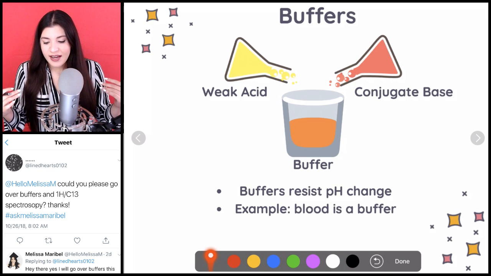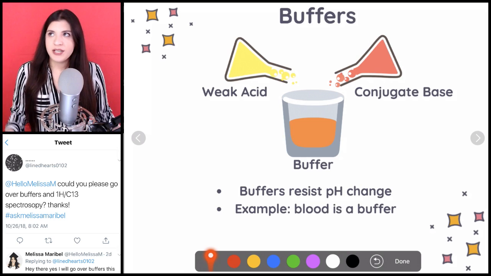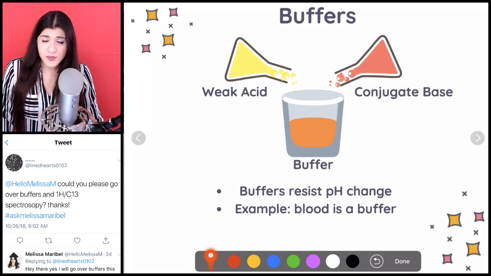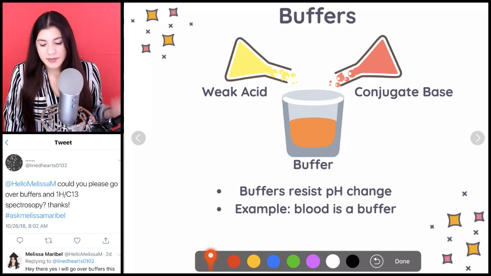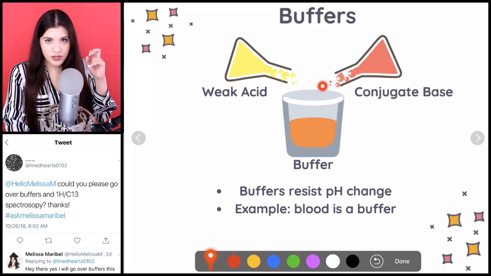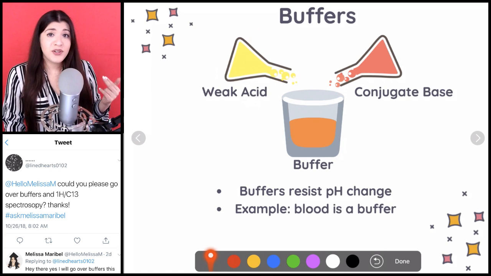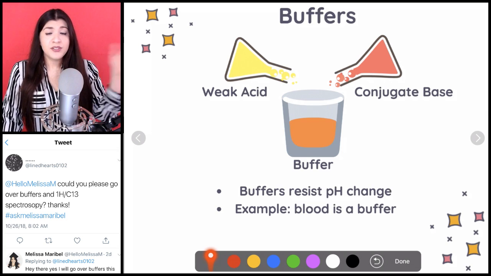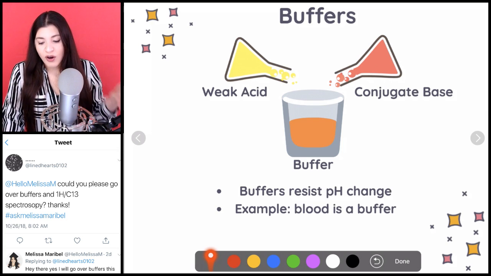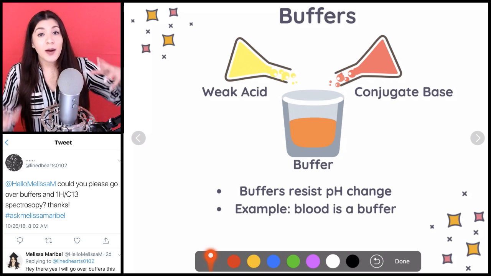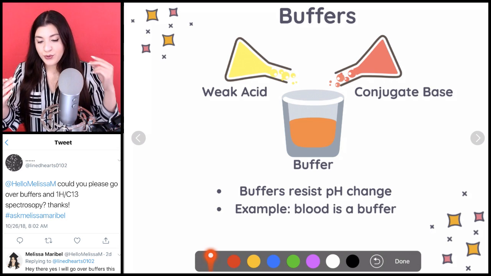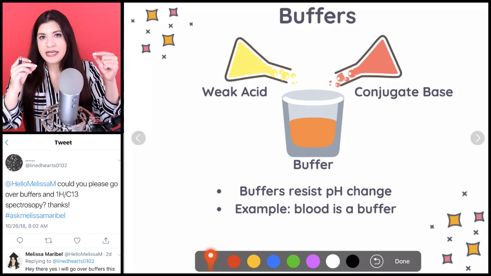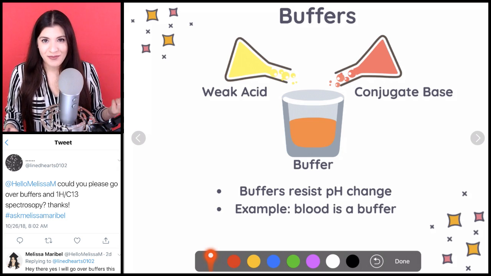And then let's say a different case where I were to drink something rather basic, like milk. If I were to have a glass of milk, which is more basic, then what happens in my blood is the weak acid, which is part of the buffer, is going to neutralize the basic milk or whatever substance I consume. So that's essentially the concept: the buffer is going to resist or neutralize, so there isn't a major pH change no matter what I'm adding. Okay.